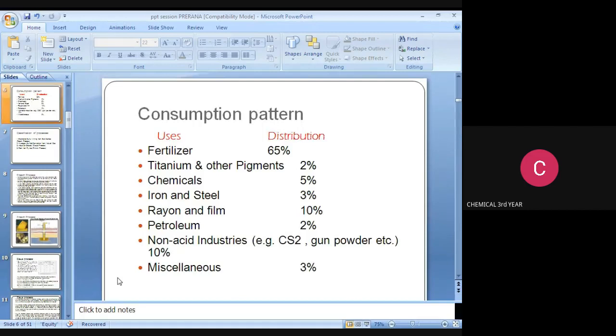The consumption pattern, uses and distribution. Sulfur is used as a fertilizer, 65 percent. Titanium and other pigments, 2 percent. Chemicals, 5 percent. Iron and steel, 3 percent. Rayon and film industries, 10 percent. Petroleum, 2 percent. Non-acid industries, for example CS2, gunpowder, etc., 10 percent. Miscellaneous, 3 percent.